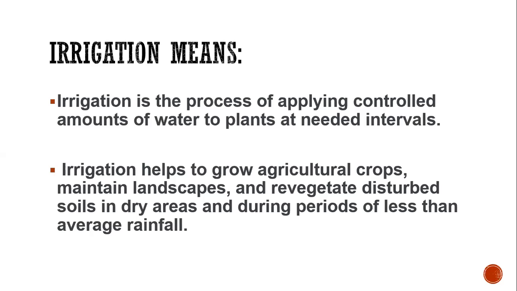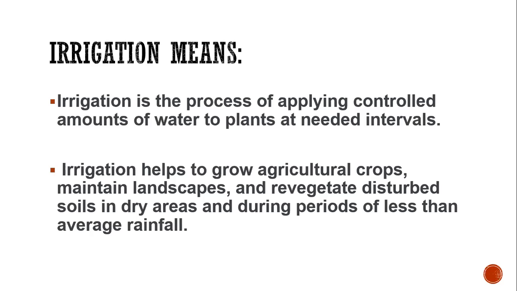In simple words, irrigation is the supply of water to the farmlands at intervals when needed. Irrigation helps to grow agricultural crops, maintain landscape, and revegetate disturbed soils in dry areas and during periods of less than average rainfall. It is very important because it helps in growing the crops first.